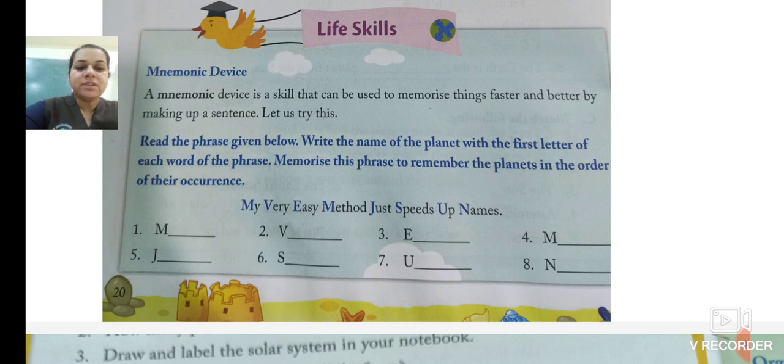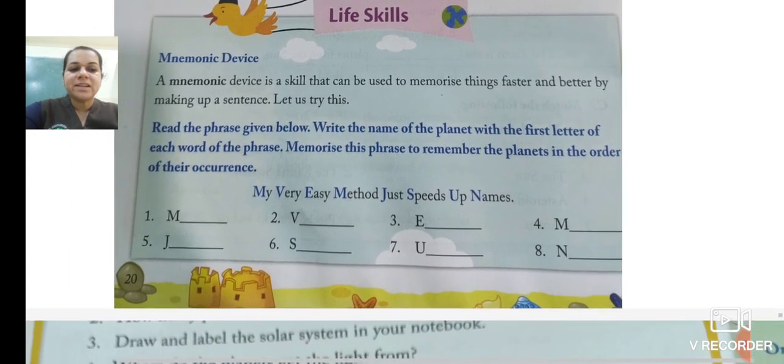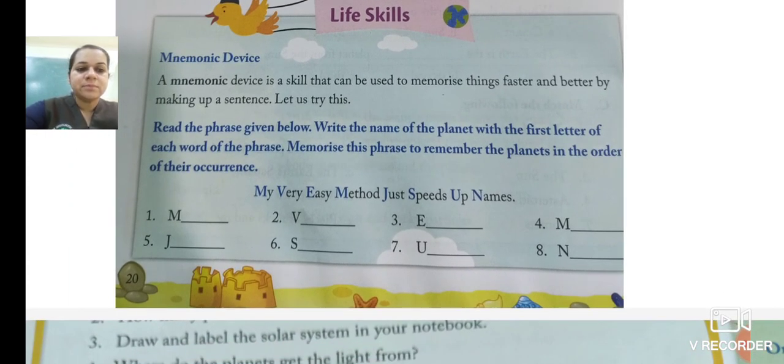Mercury. Then with V, which planet starts with V? Right, Venus. Then with E, Earth. Fourth planet, which is the fourth planet which starts with M? Mars. Then with J, which planet starts? Jupiter. Saturn starts with S. Then Uranus starts with U. Then Neptune starts with N.